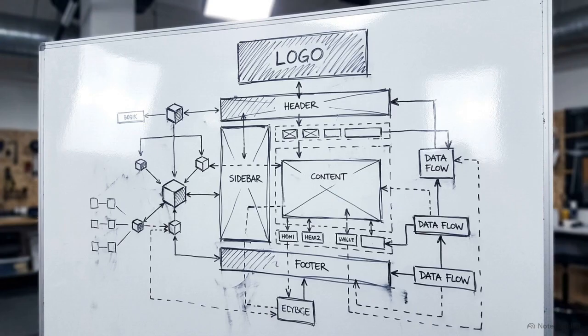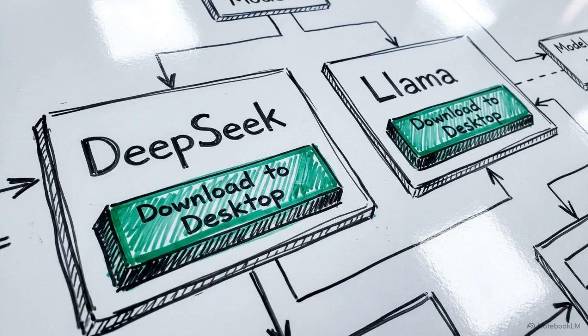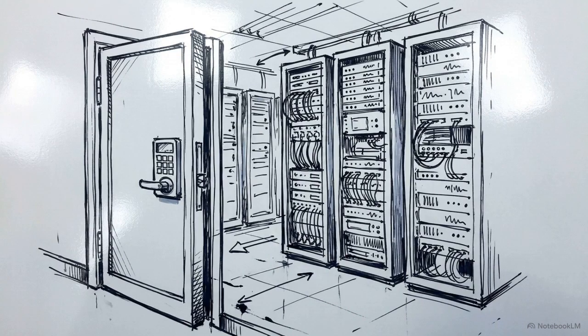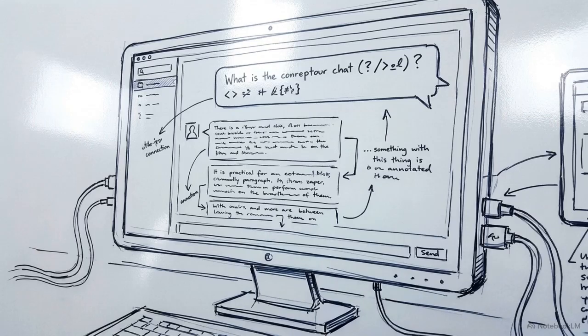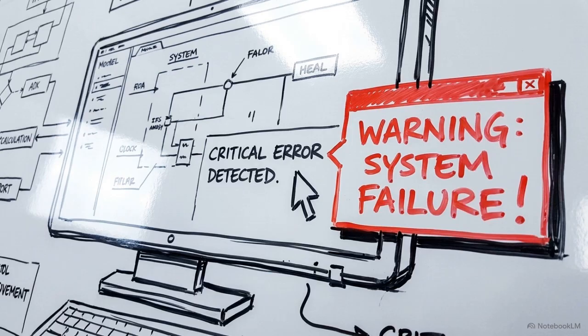We manage this through a software environment called LM Studio. This application allows you to securely download and operate powerful offline models, like DeepSeek or Meta's Llama, entirely on your desktop. Local deployment grants you absolute data sovereignty. It is the only secure method for processing enterprise-grade confidential information. Even with a secure model, you face the problem of hallucinations. This occurs when an AI confidently fabricates facts or details it was never actually trained on.